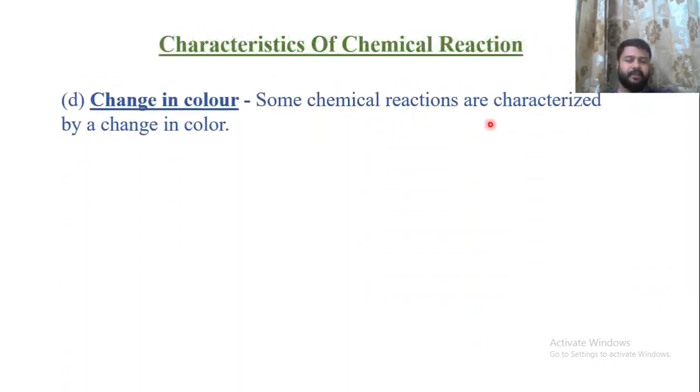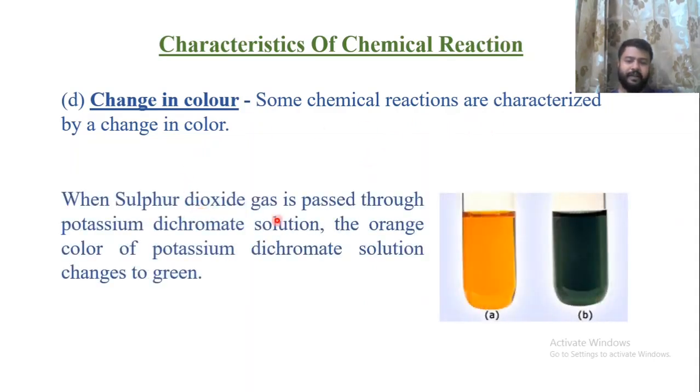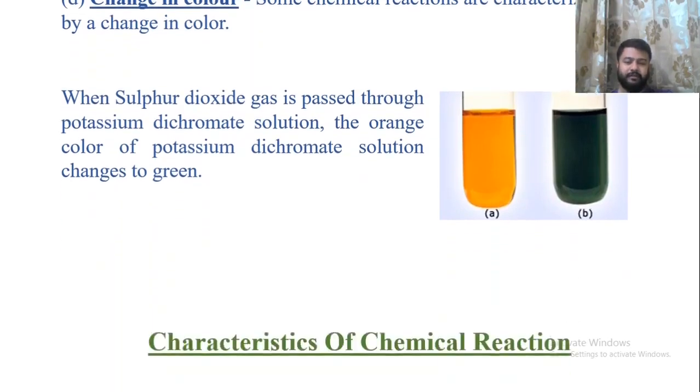The next is change in color. Some chemical reactions are categorized by the change in color. For example, when sulfur dioxide is passed through potassium dichromate solution, which is orange in color, we will get a green color. So this is the change in color situation.